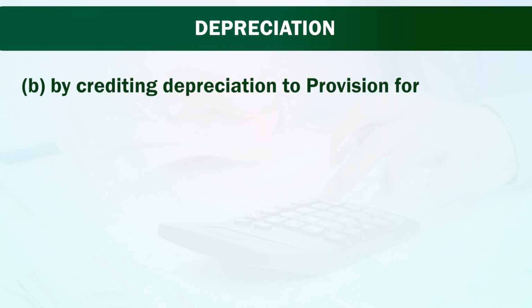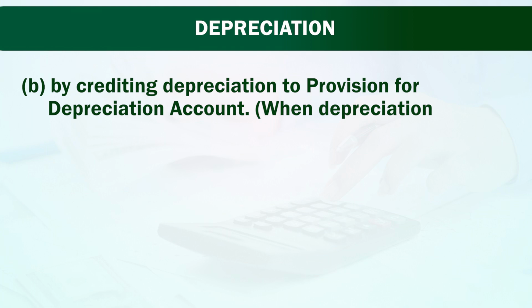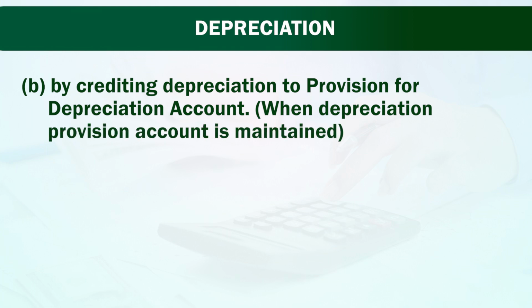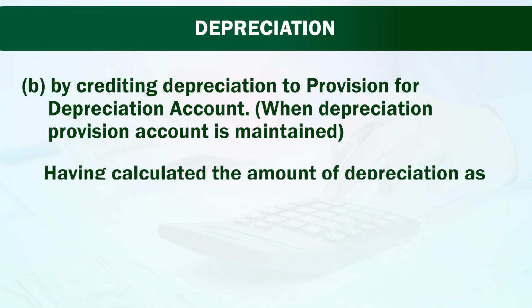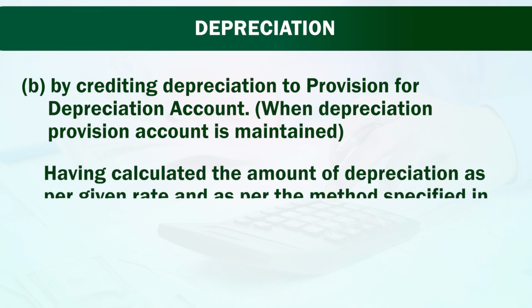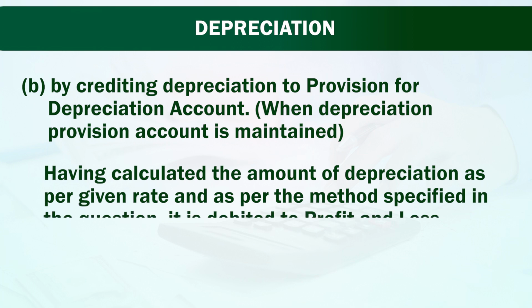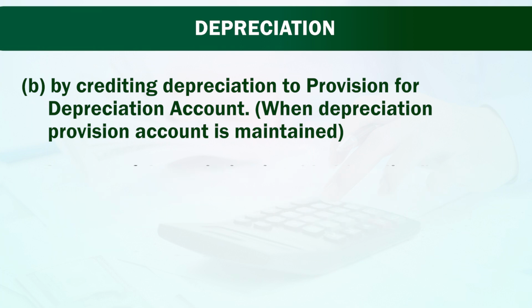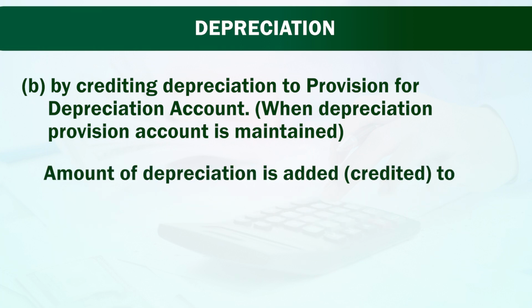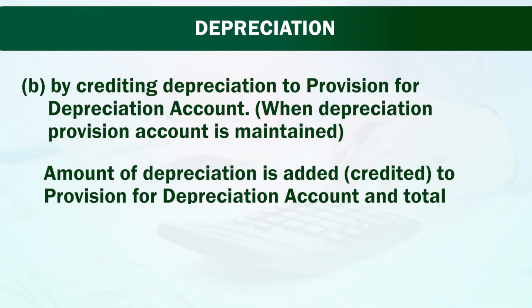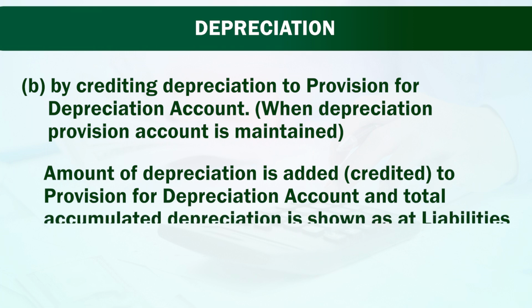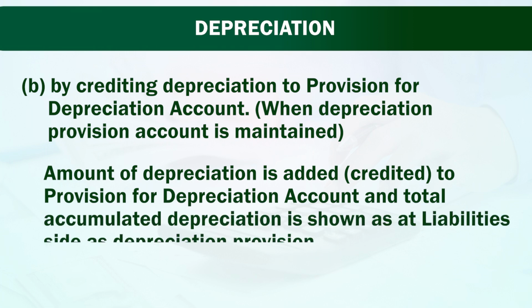Now, by crediting depreciation to provision for depreciation account, when a depreciation provision account is maintained. In this case, friends, have a look. Having calculated the amount of depreciation as per the given rate and as per the method specified, it is debited to profit and loss account. The amount of depreciation is added or credited to provision for depreciation account and total accumulated depreciation is shown on the liability side as depreciation provision.